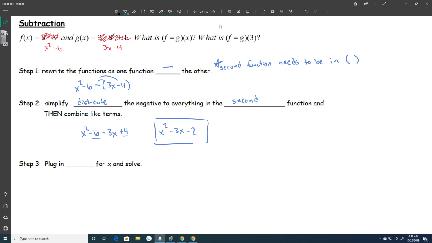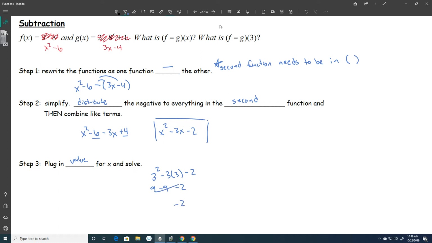And then it wants me to plug in a number for x. It wants me to plug in 3. Well, let's put value there because it's not always going to be a 3. Plug in the value for x. So instead of an x, I'm going to put 3 squared minus 3 times 3 minus 2. So this becomes 9. Negative 3 times 3 becomes negative 9, and minus 2. Those are going to cancel.